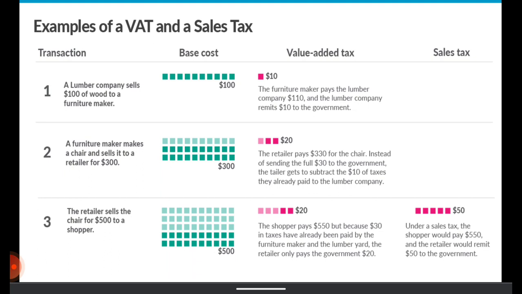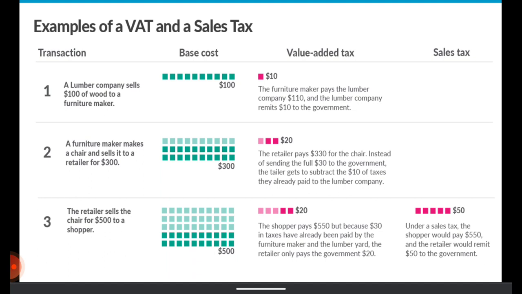So that's the difference. Now, what is the benefit of value added taxation over sales tax? Because most of the countries have adopted value added tax as of now. This is the main advantage, that the government gets to keep the tax at every stage. It does not have to wait until the product is sold to the end consumer.